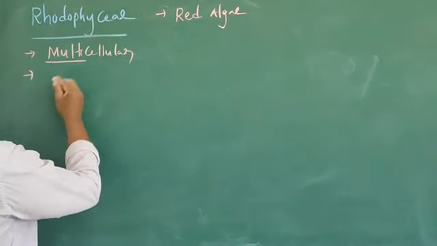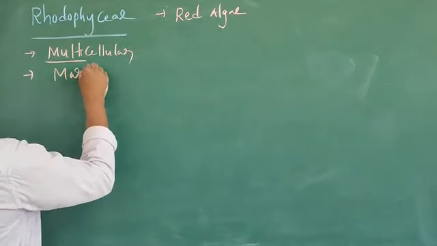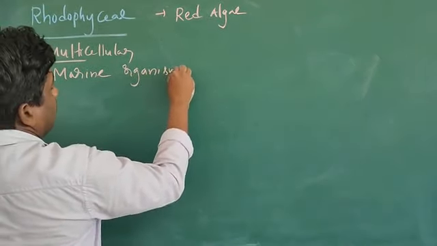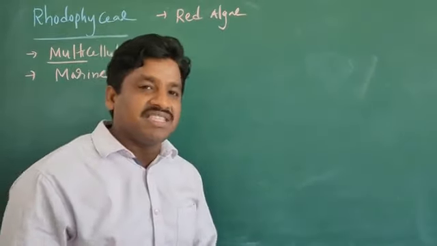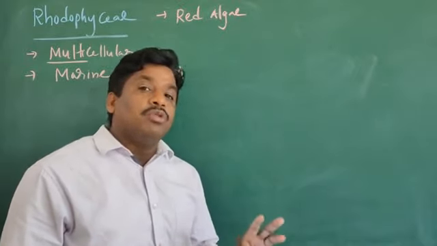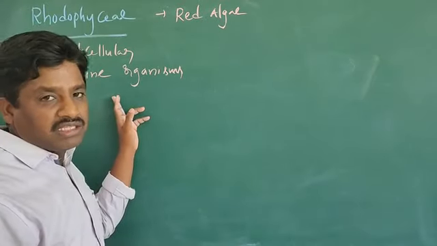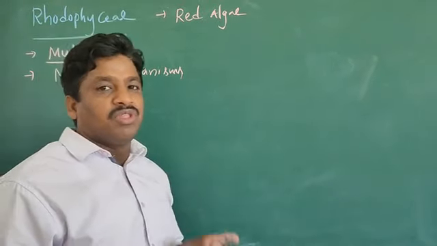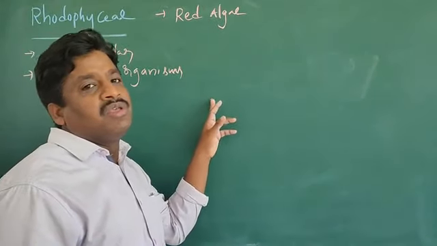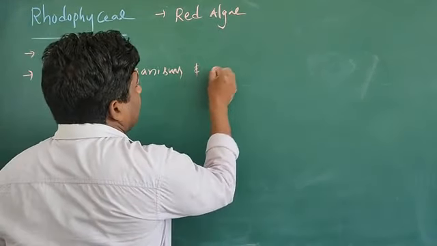Next, one more point. They are marine organisms. All are marine organisms. Already we discussed that Chlorophyceae members live in both fresh water and marine water. Marine means ocean or sea, that means generally we call it samudra places. So, marine organisms.